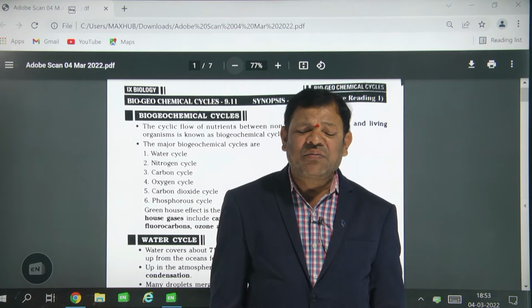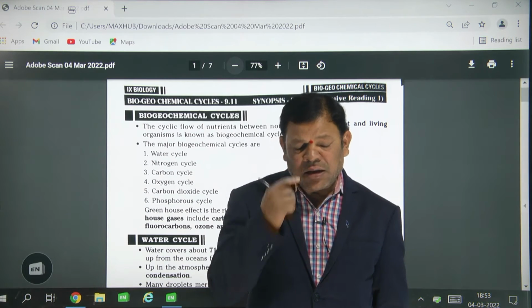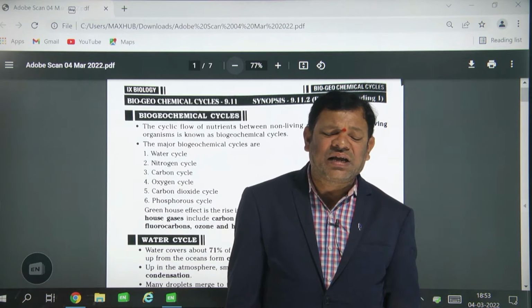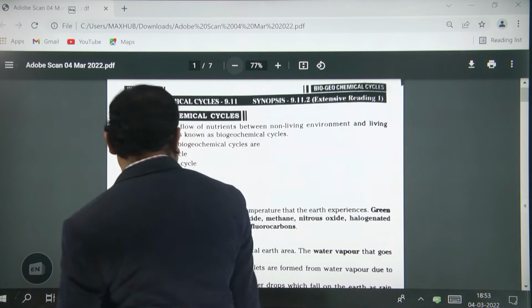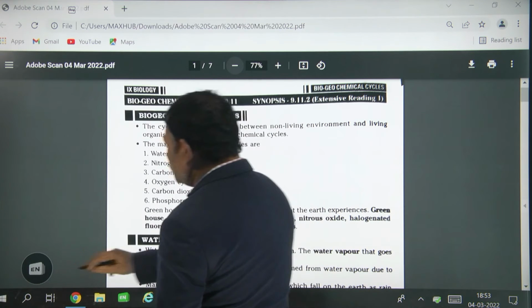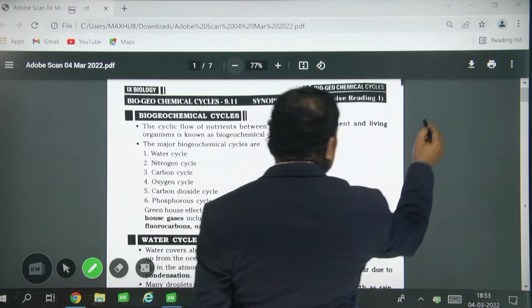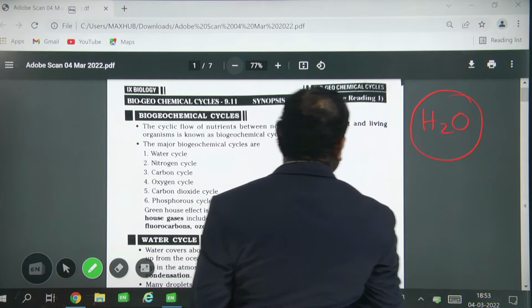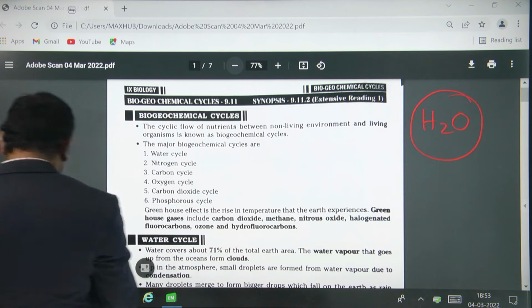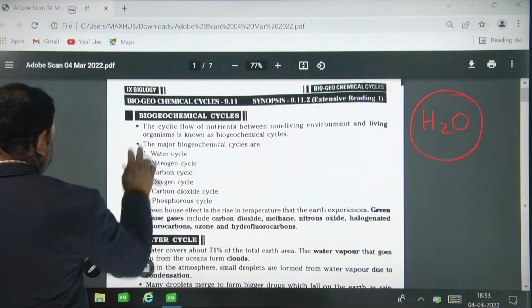So this is nothing but the water cycle. Another name for the water cycle is the hydrological cycle. The symbol of water is H2O.